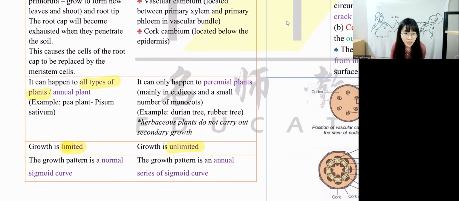But secondary growth is different. Secondary growth usually only happens in woody plants. We call these perennial plants. We will learn what a perennial plant is later, but we usually refer to the woody plant. Woody plants carry out secondary growth, so they are tougher and stronger. How do we differentiate whether they are woody or non-woody plants? We can look at the stem. We can also look at whether they are shakeable or not. Later I'll tell you how to recognize this.